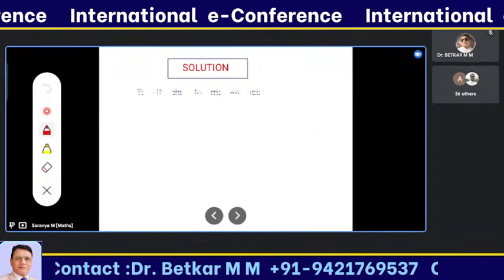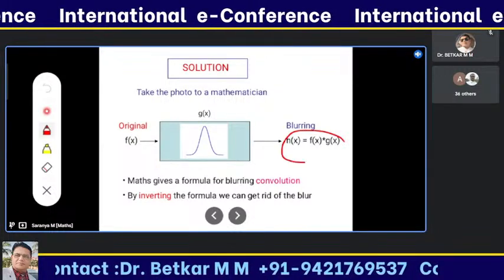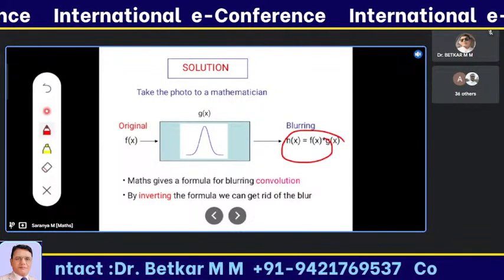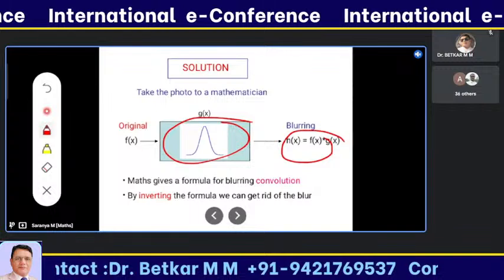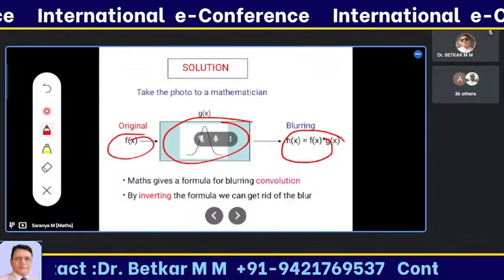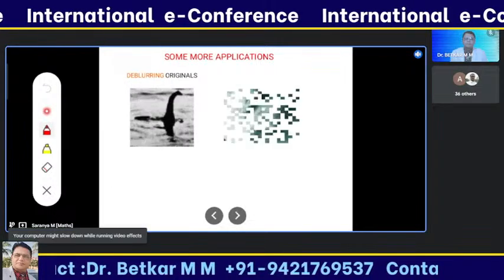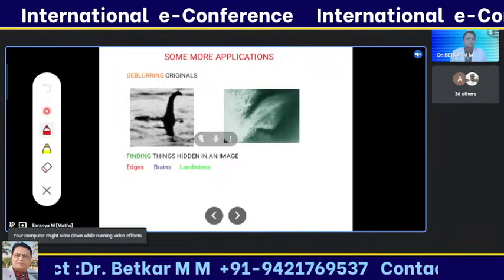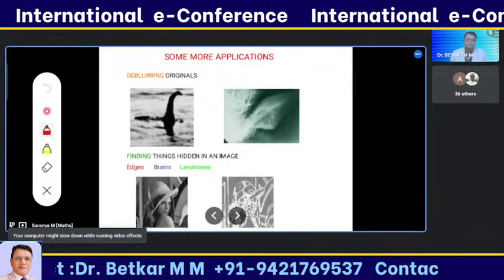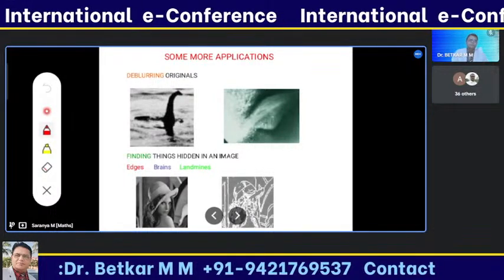So this is an example of it. You can convert the blurred image using the transformation function, and he will get an output as the original image. Some more applications of it: a blurred image to a clear image, and the output of the lines in pixels.